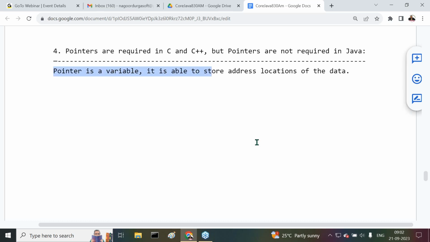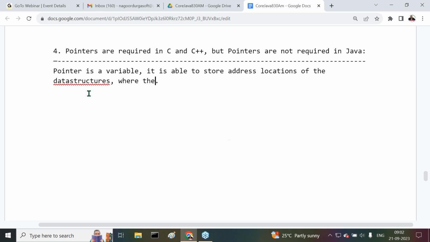Pointer is a variable, it is able to store address locations of data structures, where the data structures may be a normal variable, or an array, or a structure.